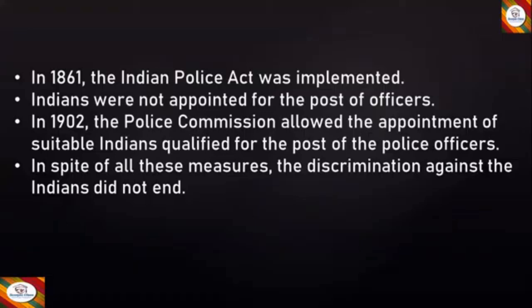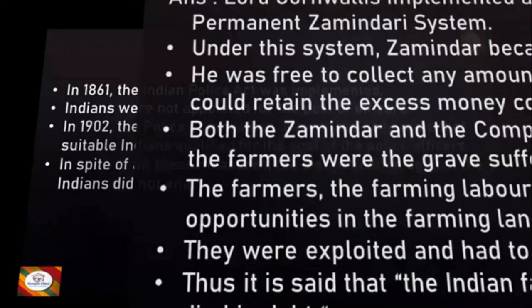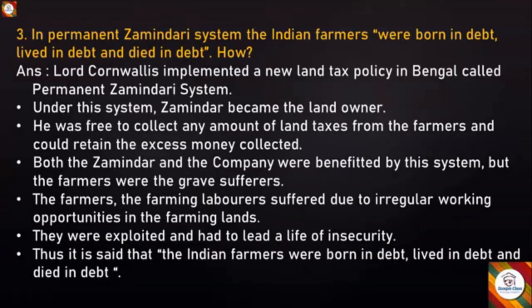Okay, so here we finished with the answer. Now let's move on to the next one. In permanent zamindari system, the Indian farmers were born in debt, lived in debt, and died in debt. How? Answer. Lord Cornwallis implemented a new land tax policy in Bengal called permanent zamindari system.